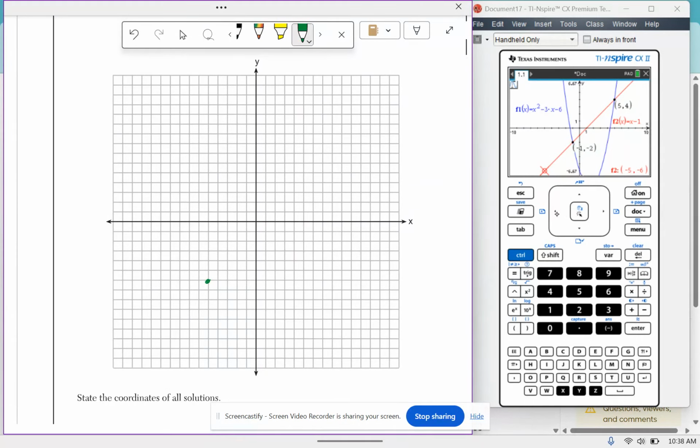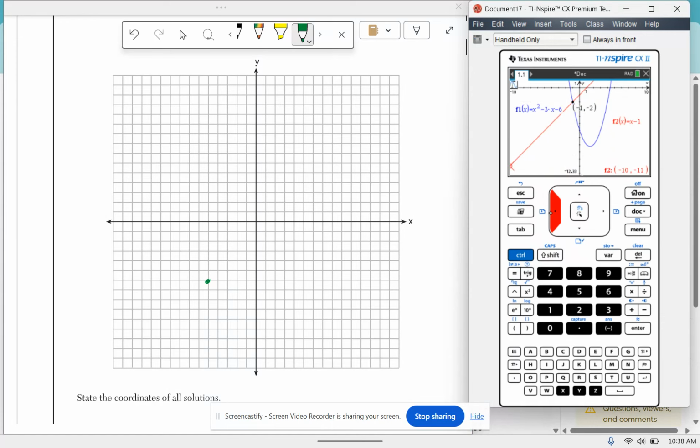All right, the graph goes way further than that, so I'm going to get a few little points to the left a little bit.